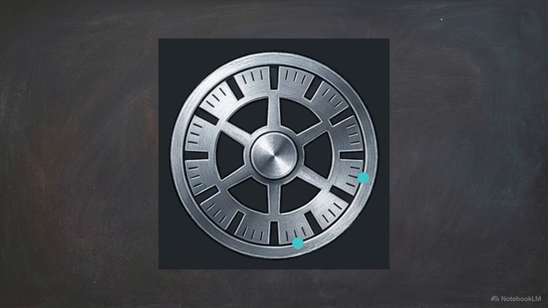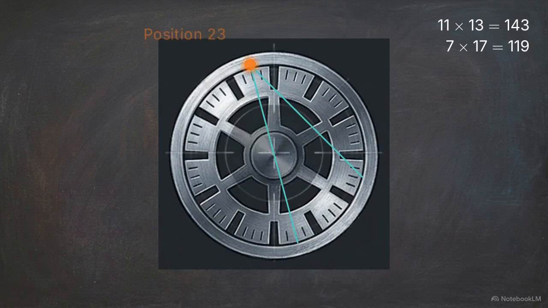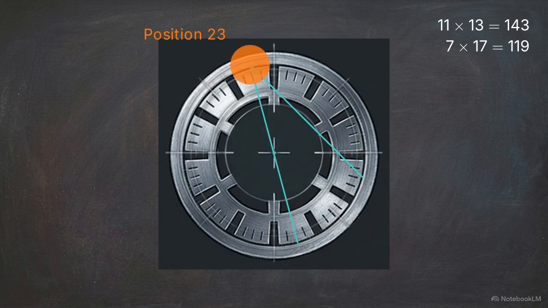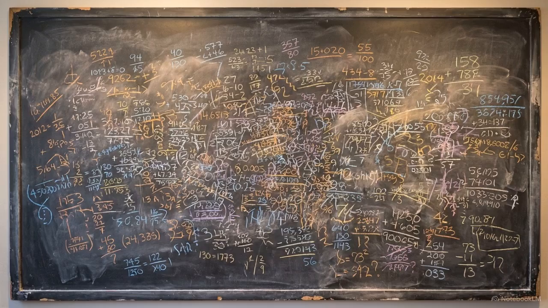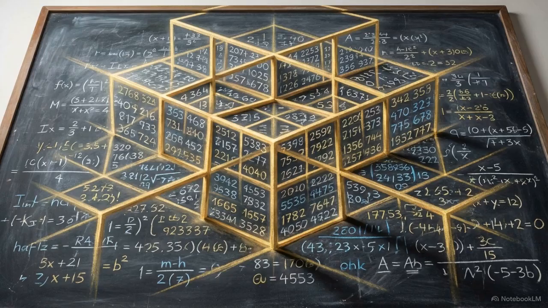Secondary state interactions provide further proof. 11 times the next sequential prime, 13, equals 143. 7 times 17 equals 119. Both 143 and 119 geometrically reduce to position 23, acting as symmetrical, deterministic landing points on the opposite side of the wheel. These high-state systems suggest that the apparent chaos of large prime products is an illusion. Their growth is bound and precisely routed by underlying symmetry.